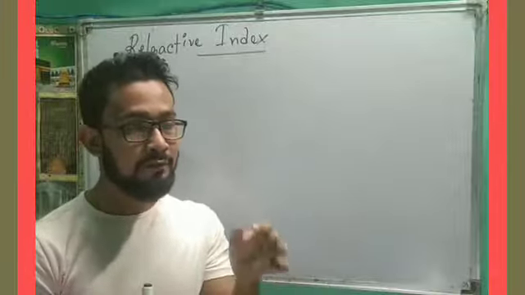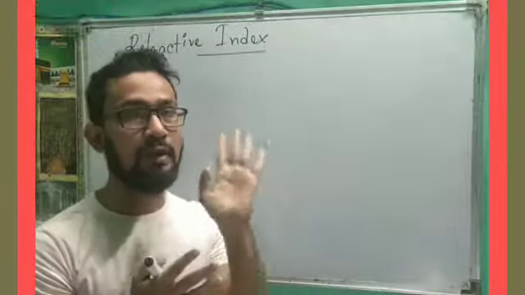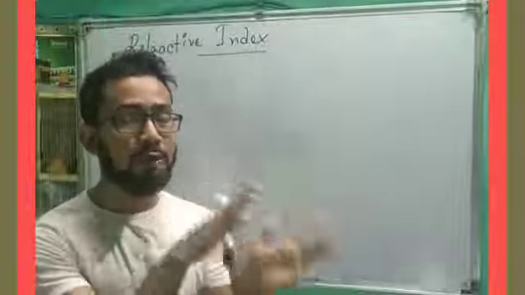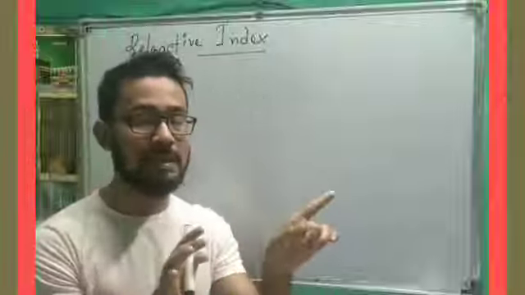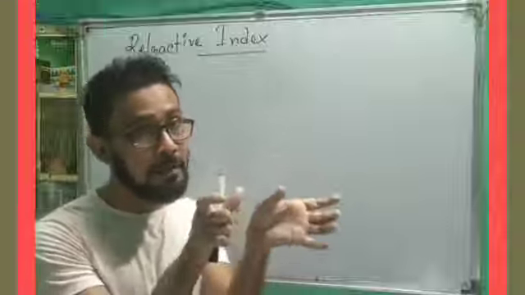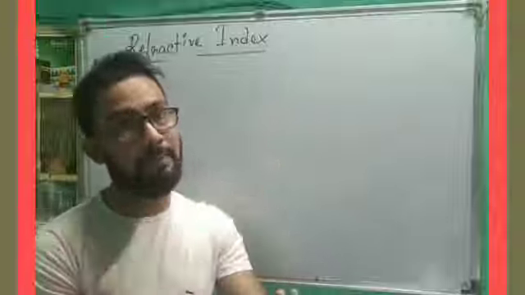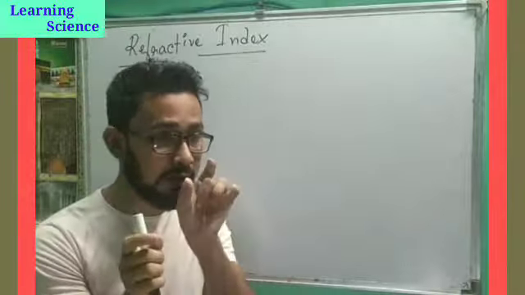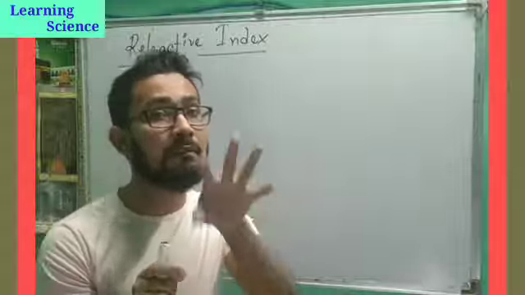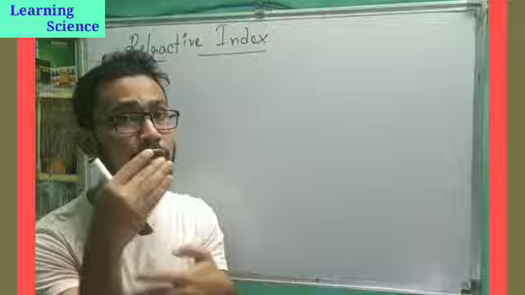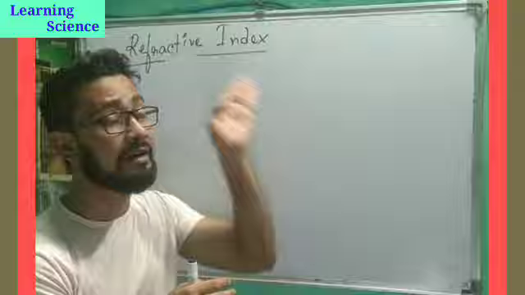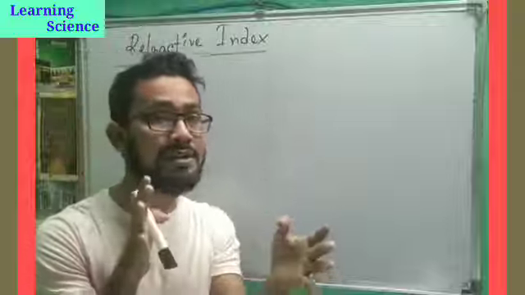Now the question comes, for example, say light is traveling from air to water, and light is traveling from air to glass. In both of the cases, refraction will happen. But in which case is refraction more? What is the amount of refraction happening? We can understand it by using refractive index. This refractive index will tell us how much refraction is happening.